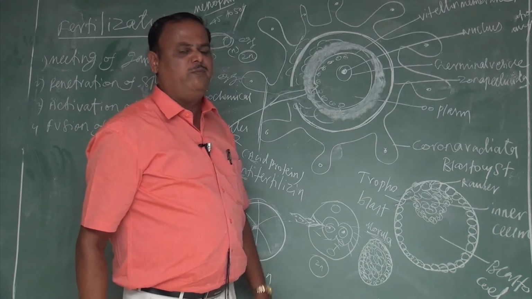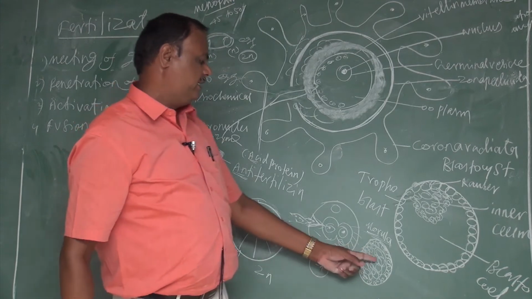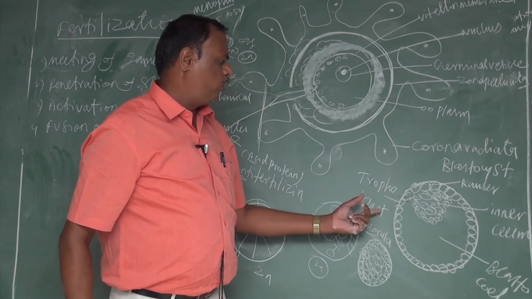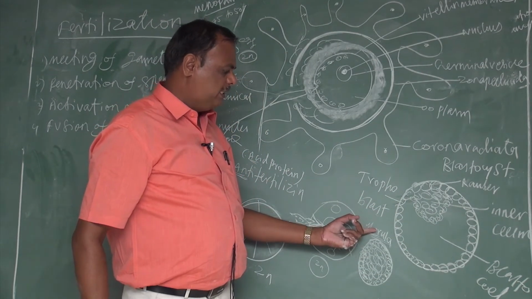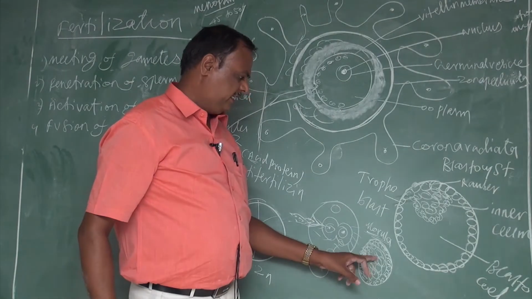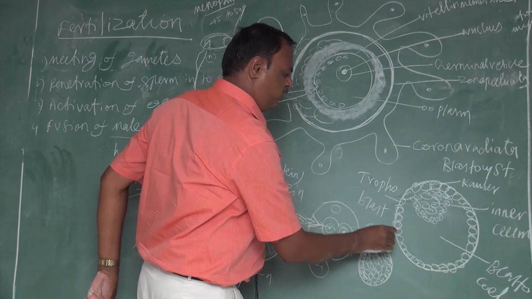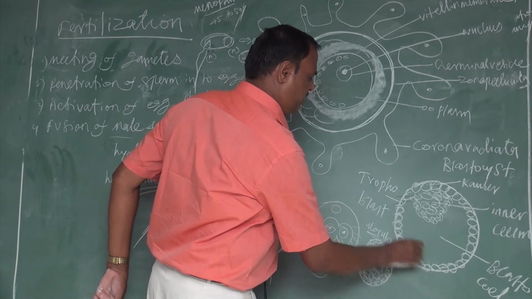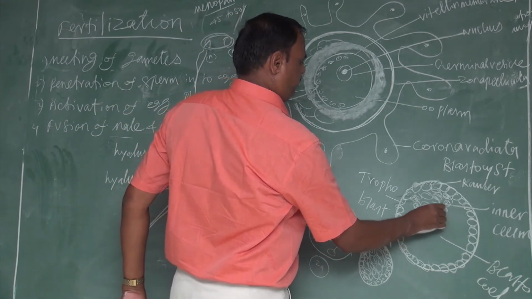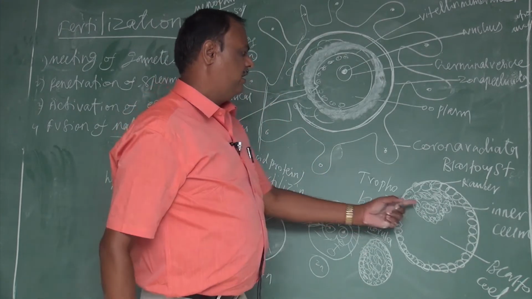The morula consists of two types of cells. One is called macromere cells, the other is called micromere cells. The macromere cells are larger in size. The center cells are smaller in size, and they are called micromeres. The macromere cells form the outermost covering, a single layer called the trophoblast. The micromere cells are present in a region, numerous smaller cells called the inner cell mass.